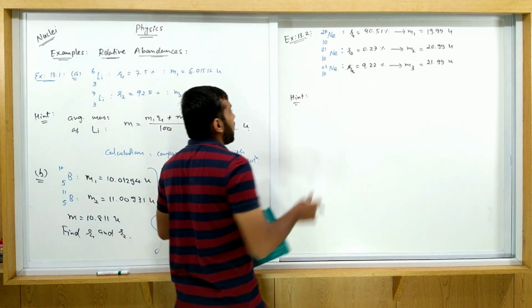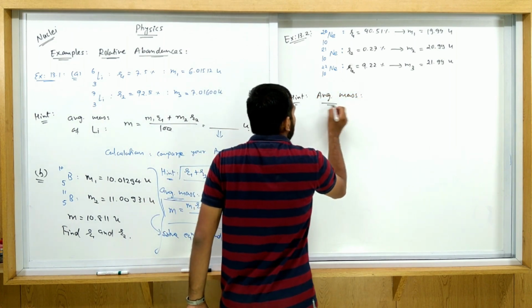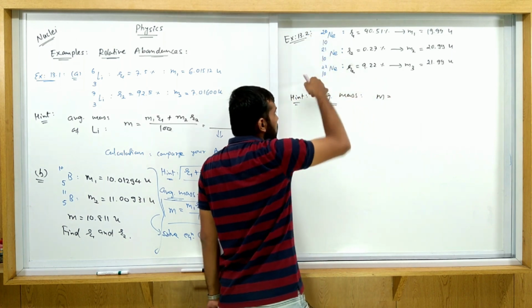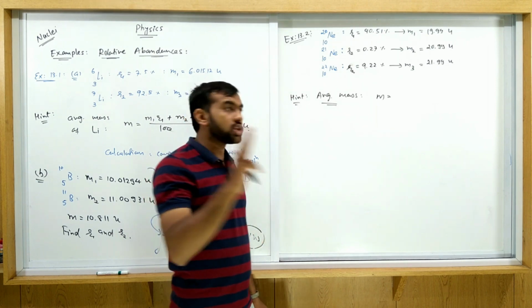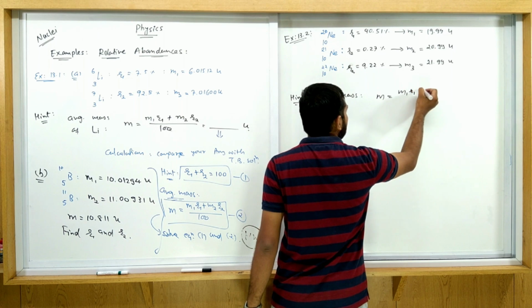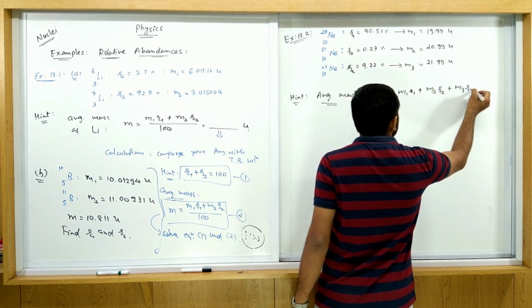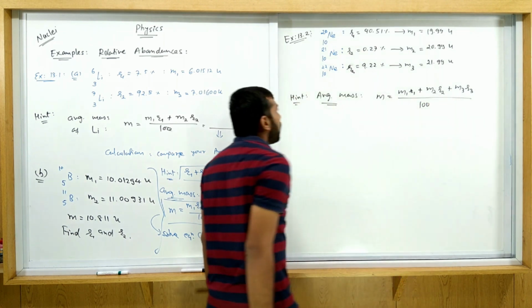So how do we get the average mass? For the average mass M, how many elements? 1, 2, 3. There are 3 isotopes, so we use this equation up to 3 terms. M is equal to M1R1 plus M2R2 plus M3R3 upon 100.